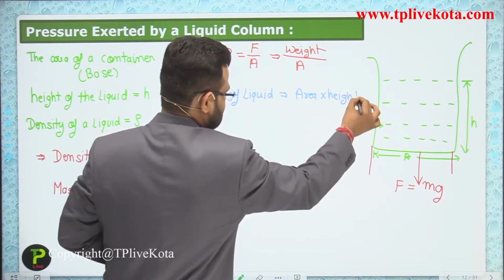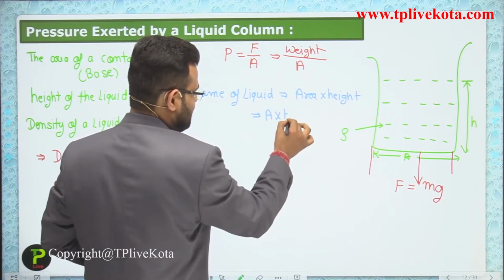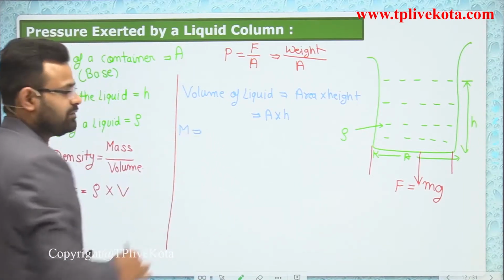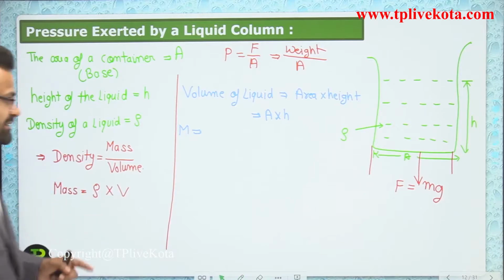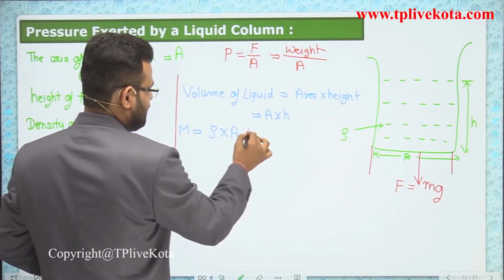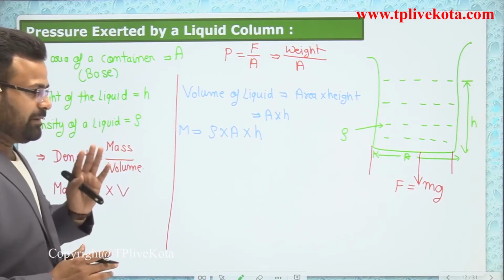Here area is capital A and height is h. So the mass of the liquid is equivalent to density multiplied by area and multiplied by h. So that is the mass.